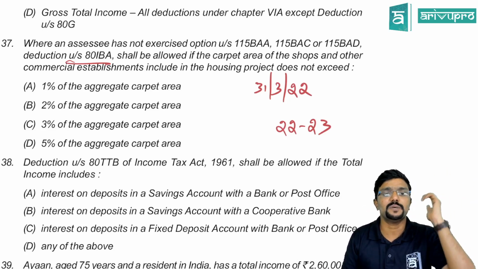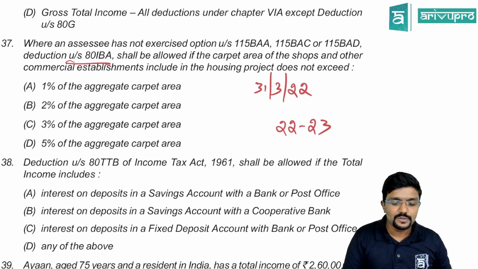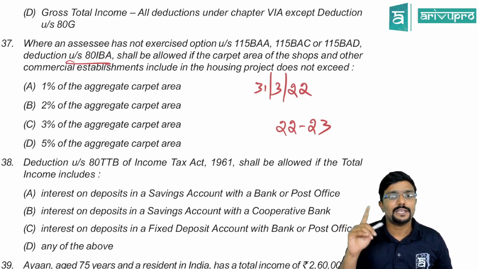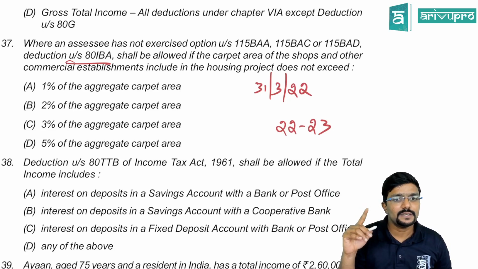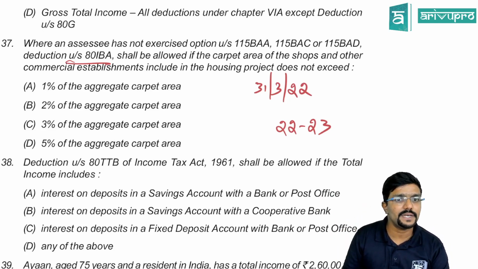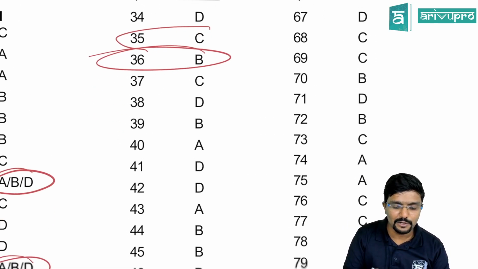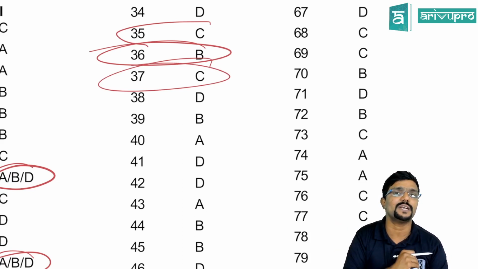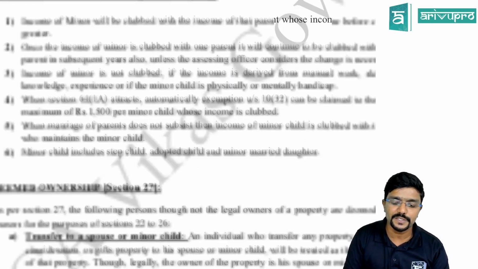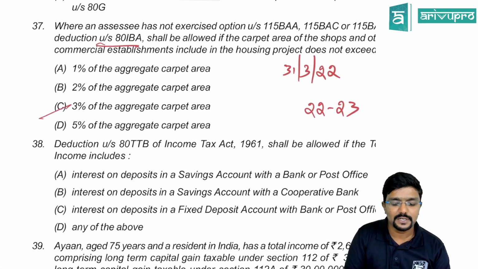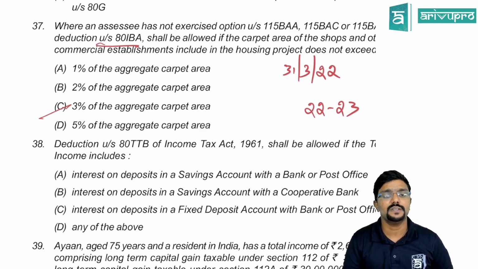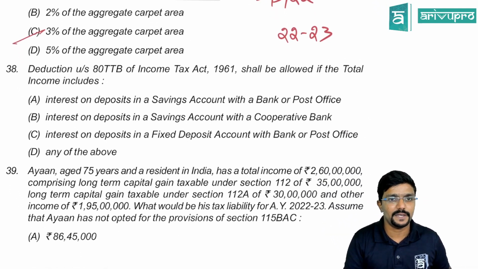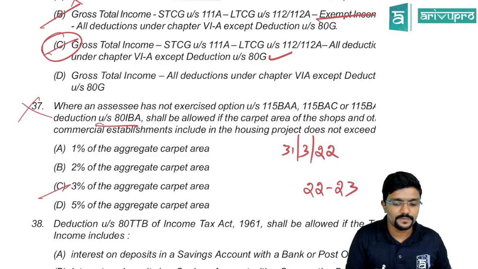Yes, this was asked in December 2022. So the answer would be, as per this, it is IBA. As per the corporate area of the shop and other commercial establishment include the housing project does not exceed, it should be as per 37. But you need not worry. It is not relevant as of today, because it was only for the project which is approved on or before 31st March 2022, guys. So here it is C, that is 3% of the aggregate carpet area. It should be within 3% of aggregate carpet area. So not relevant for you guys.